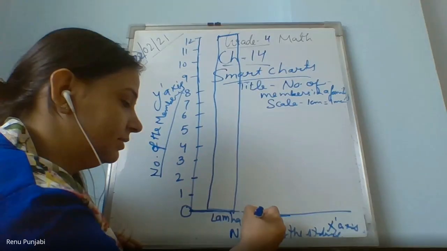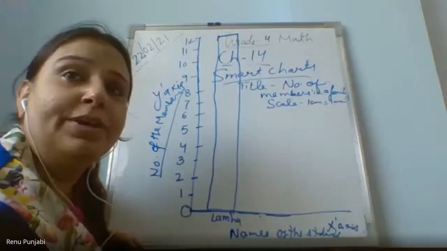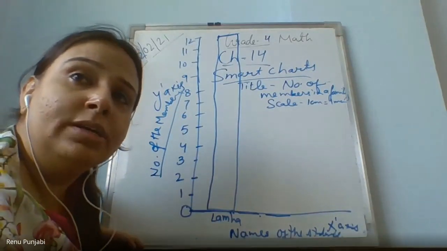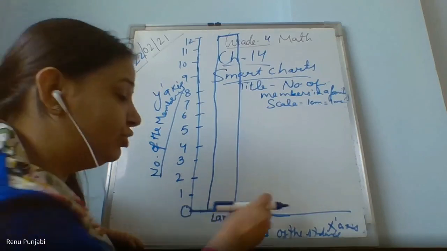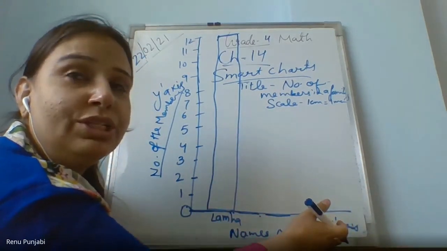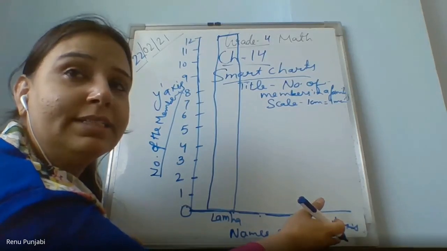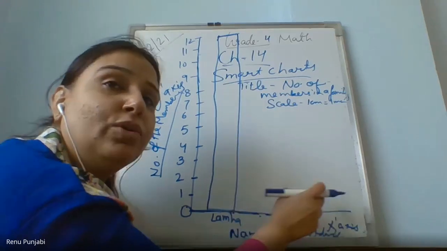So after leaving a 1 centimeter gap, then draw the next bar, because either you can leave 1 centimeter or you can leave 2 also. If you leave 2 in the starting, for the others also you should leave 2. This is called uniformity, right? If you have left 2 centimeter at first, then in the others also you leave 2 centimeter.